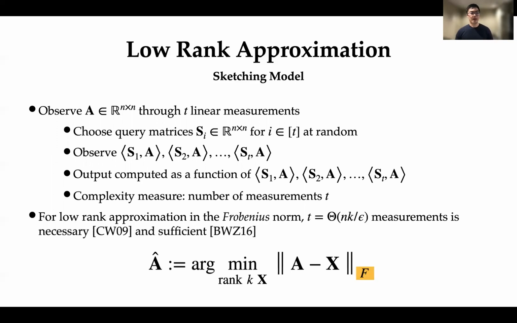Now, in this model, low-rank approximation has been studied in the past in the Frobenius norm, and it's known that nk over epsilon measurements is necessary and sufficient for this problem. Now, again, we could ask whether sparsity could improve the situation.